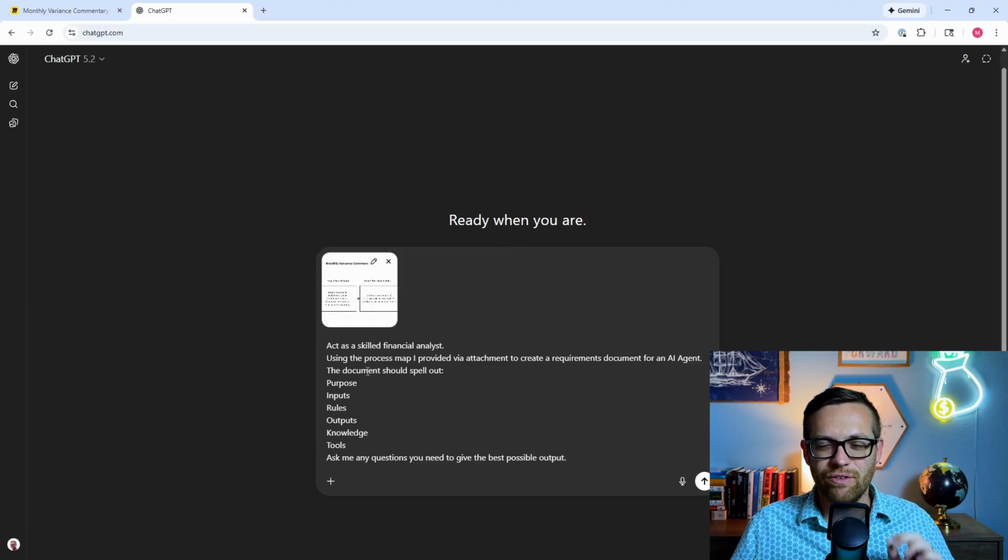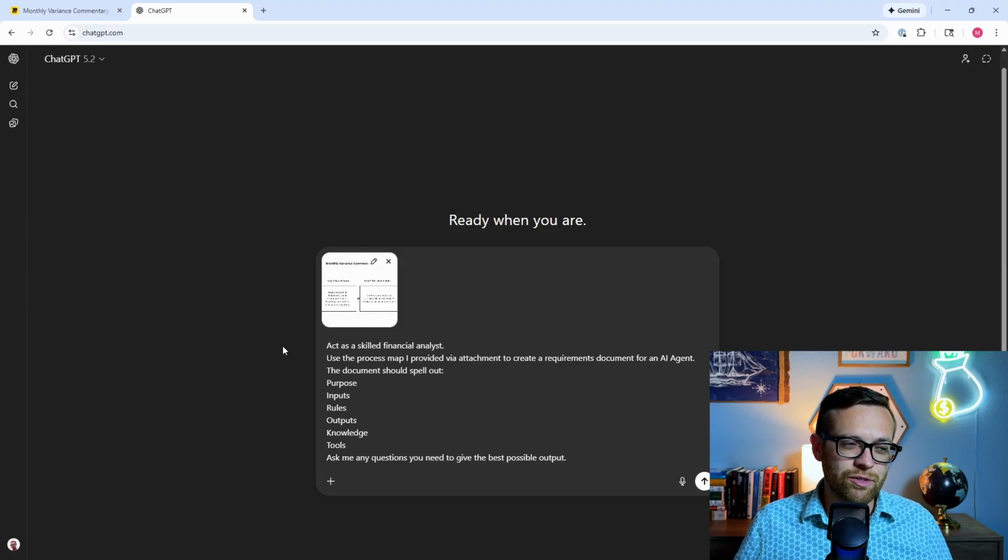Act as a skilled financial analyst. Just like we're going to tell the AI agent who we want it to be, we need to tell the chat who we want it to be. Use the process map I provided via attachment to create a requirements document for an AI agent. This document should spell out the purpose, the inputs, the rules, the outputs, the knowledge, and the tools.